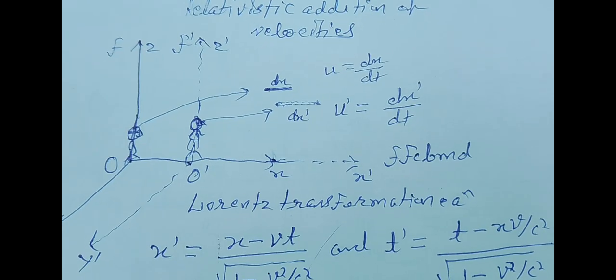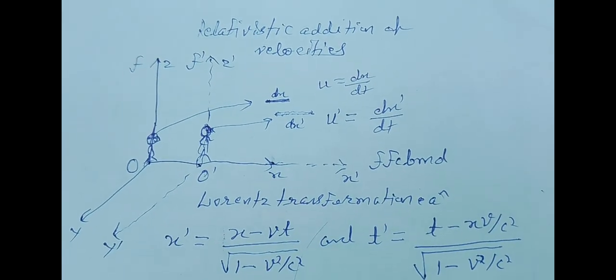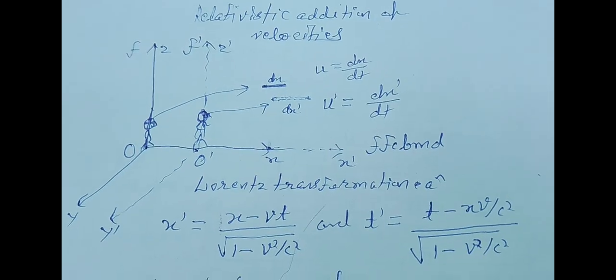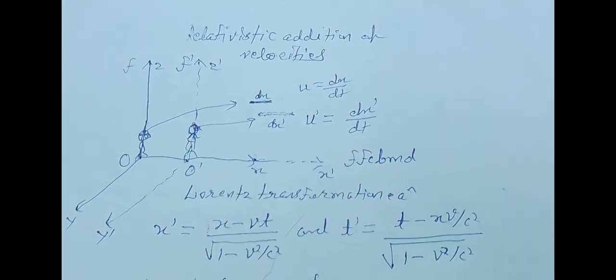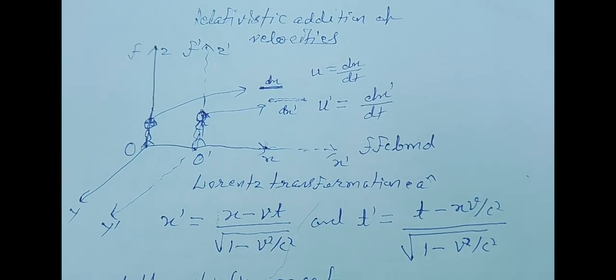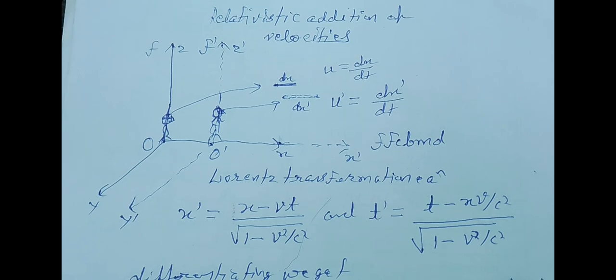So we know that according to the postulates of relativity, very high velocities cannot be added directly as in classical mechanics, because this violates the postulates of relativity. Such velocities must be added in a manner consistent with the Lorentz transformation.